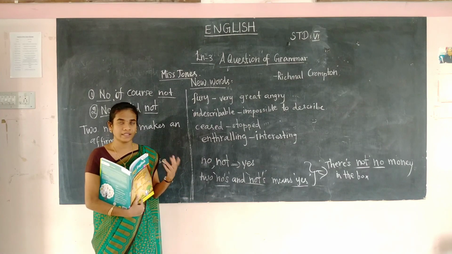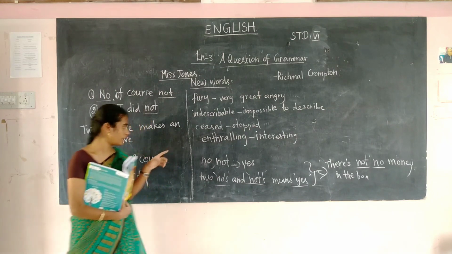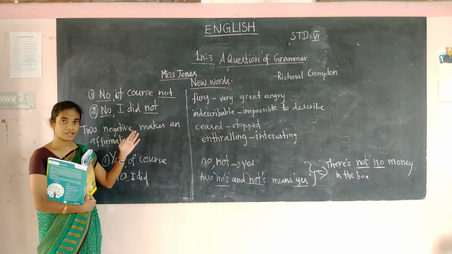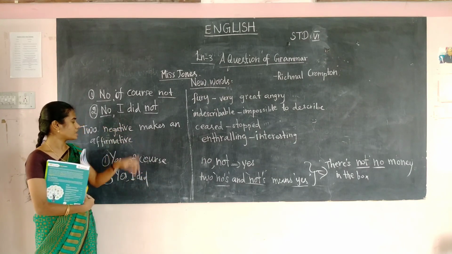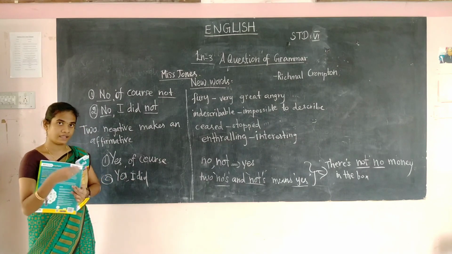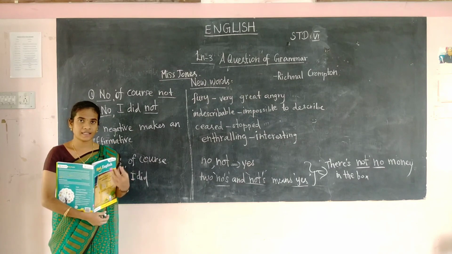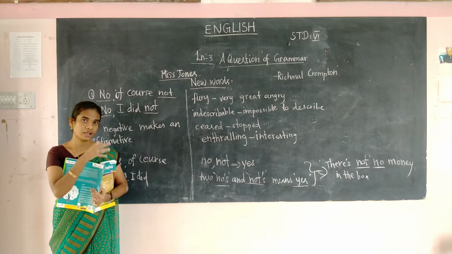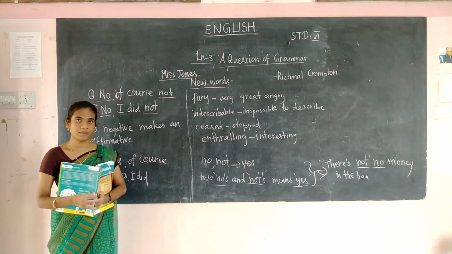Now he laughed. Why he laughed is because he is relating the English class to the words of the father. His father told, no, of course not, no, I did not. So here there are two negatives. So he considers these sentences as positive ones. That is, yes, of course, and no, I did not is yes, I did. Like that, he guessed father has said okay for the party, and he has arranged for the party. He misunderstood, relating the father's words to the grammar class, and also he has arranged for the party.